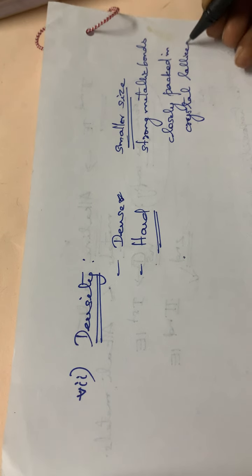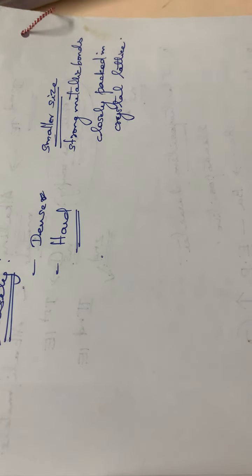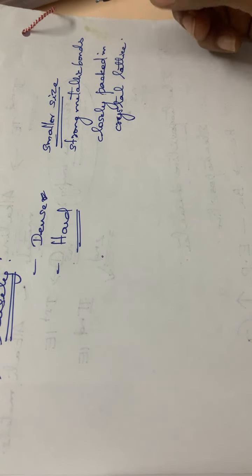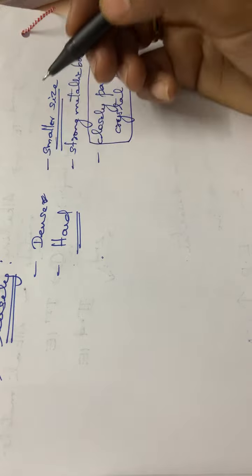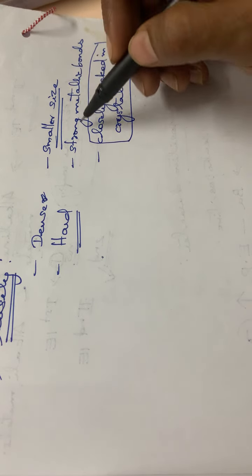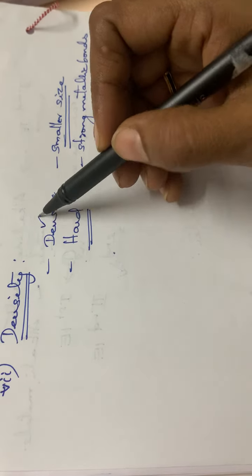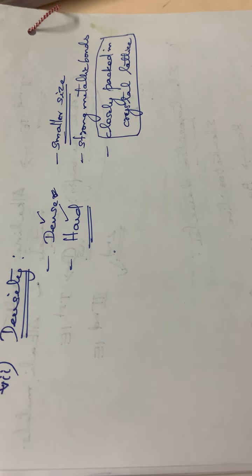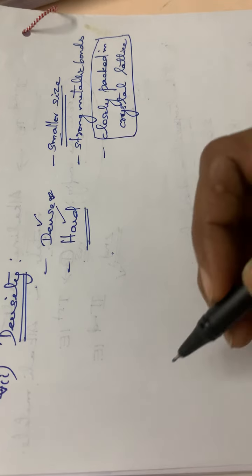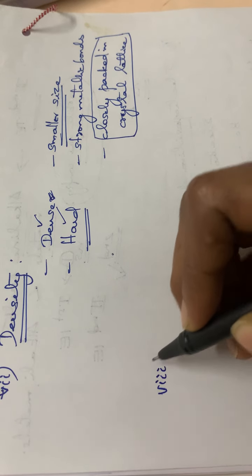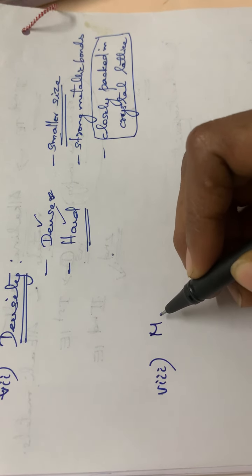That means a tight packing will be there in the case of these compounds. So that is why these group 2 metals are usually denser as well as harder.